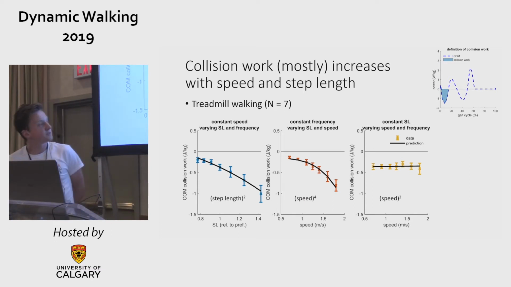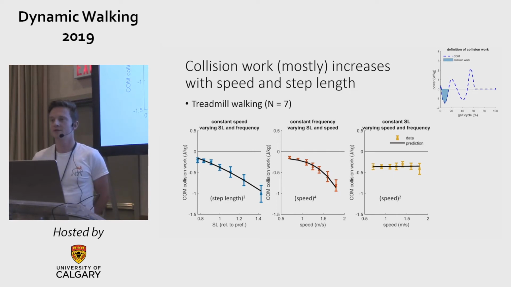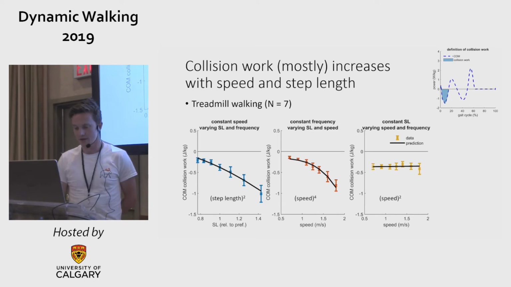Here's data on 7 participants walking on a treadmill in either constant speed, constant frequency, or constant step length. Center of mass collision work on the vertical axis. It's increasing with step length and speed in the first 2 conditions. There's not really an increase in the 3rd condition, which is a little bit surprising. Results roughly match the prediction.